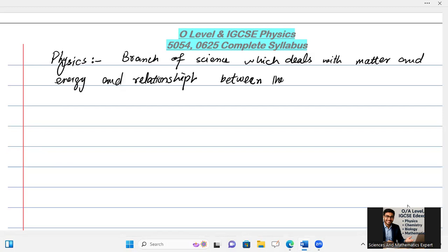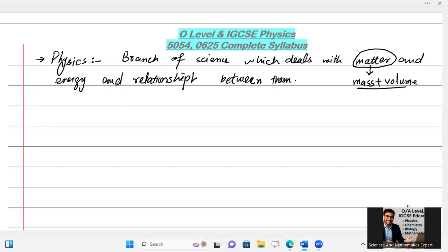Here, two main basic terms are used. First one is matter. Matter is everything which has mass and occupies space, in the form of volume.